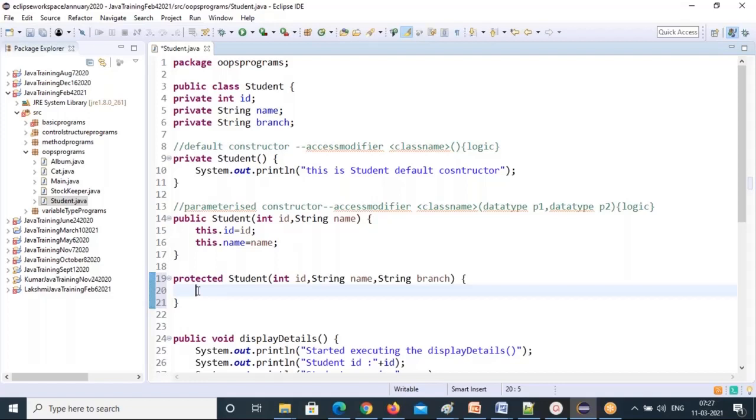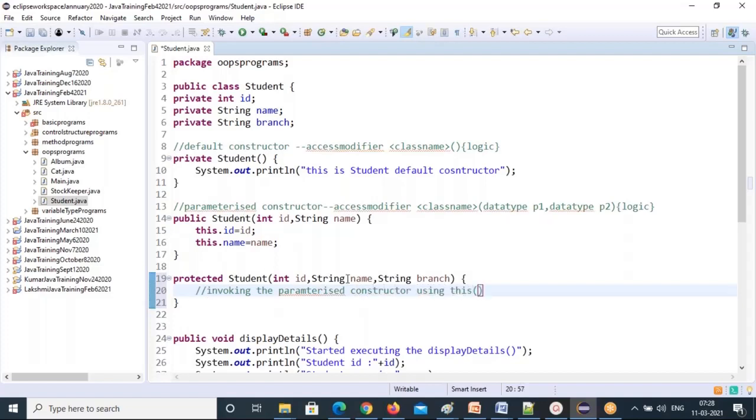Yesterday I told you about the this keyword. The this keyword will be used to invoke one constructor in another constructor in the same class. So now I want to call this parameterized constructor. Just write, invoking the parameterized constructor using this keyword.